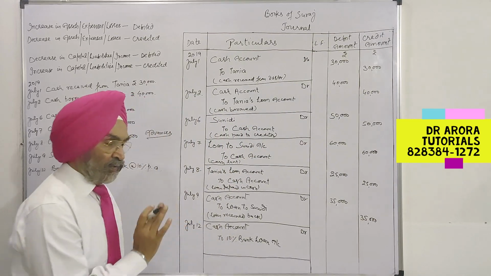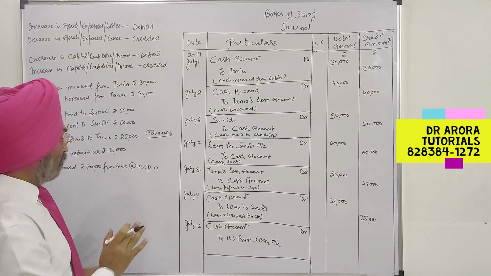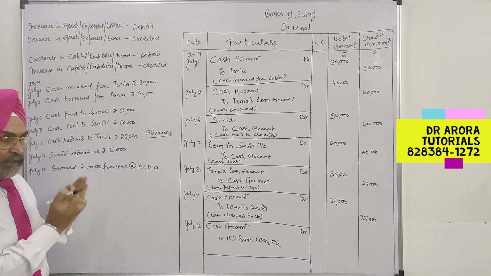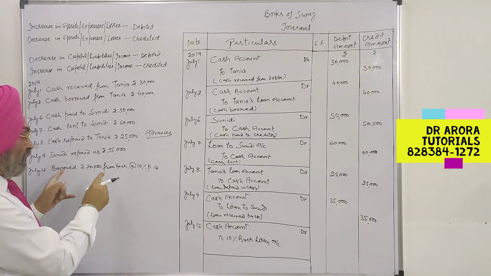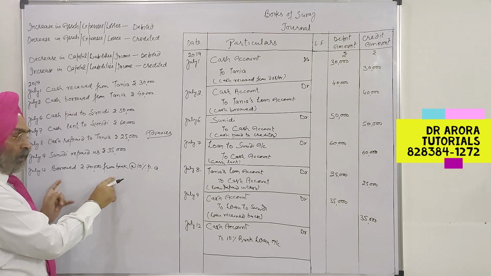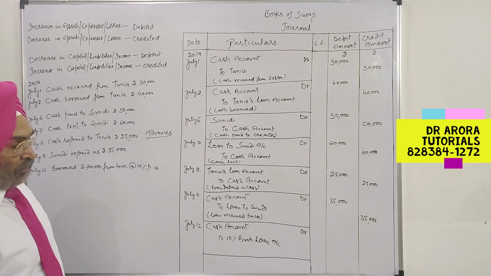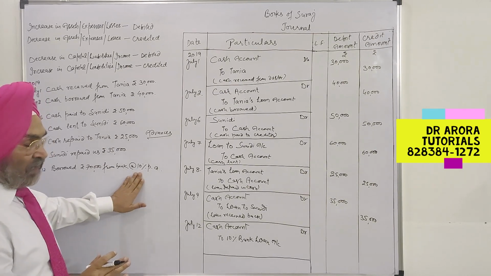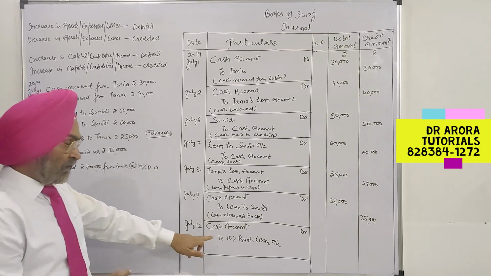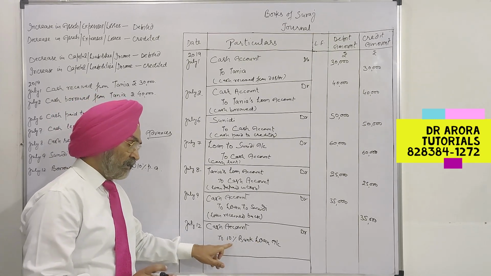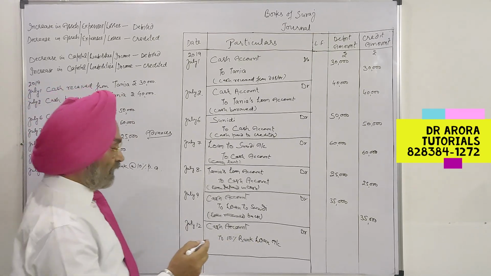This is as information only, because when we borrowed the money, interest has not become due today. Today we have borrowed the money. Interest will arise after a month, after a year or so. But today interest has not arisen. Hence, as information only, this loan carries a 10% rate of interest.